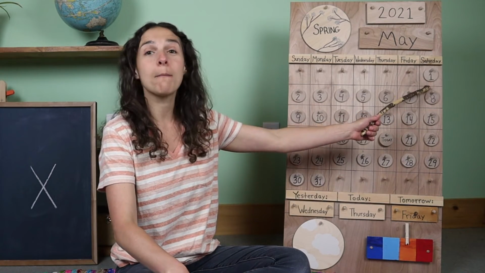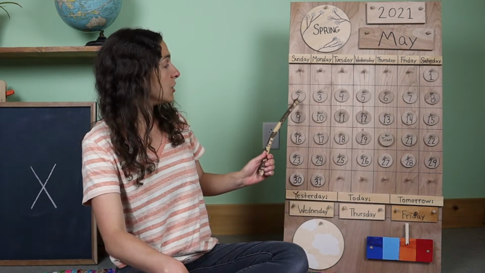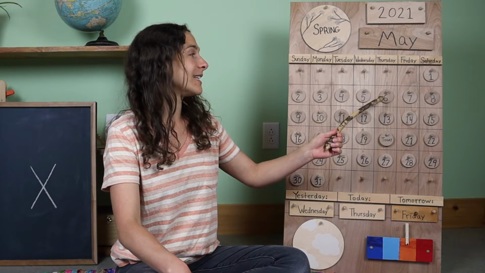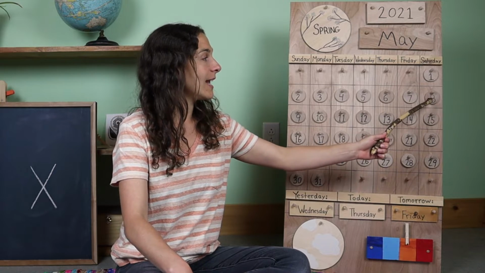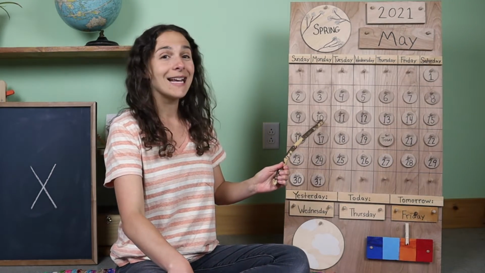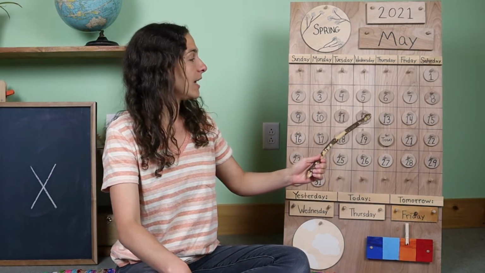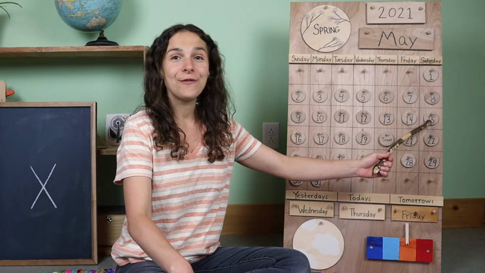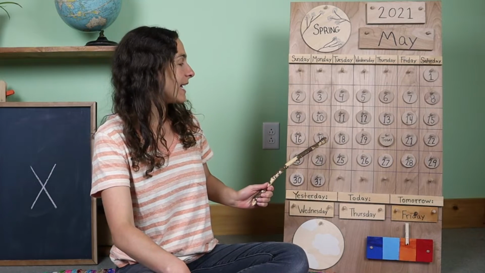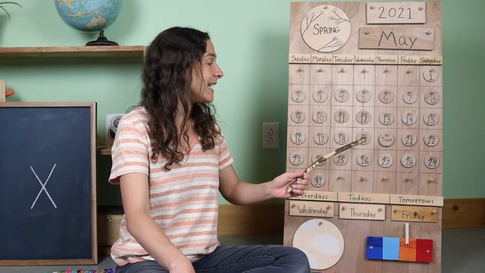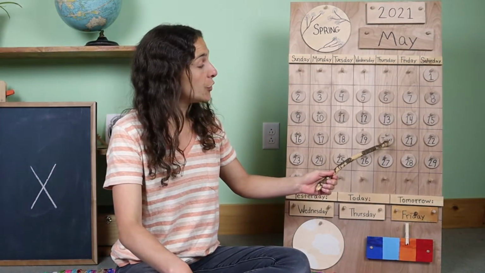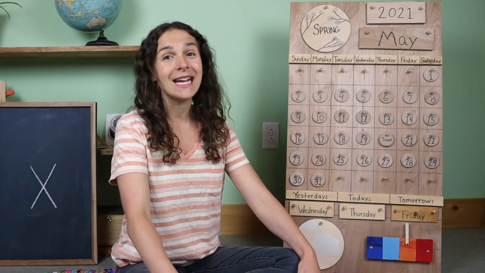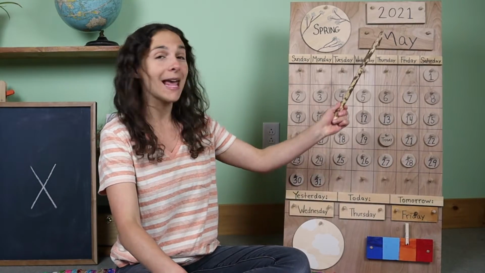Let's start off with the number 1, 2, 3, 4, 5, 6, 7, 8, 9, 10, 11, 12, 13, 14, 15, 16, 17, 18, 19, 20. Whew. We counted 20 days in the month of May.